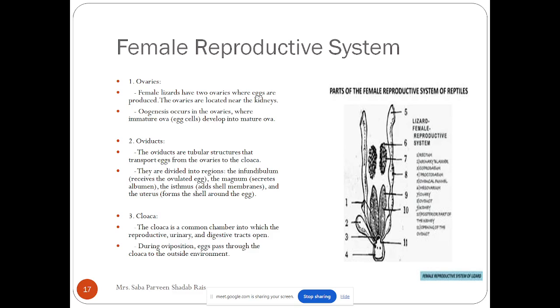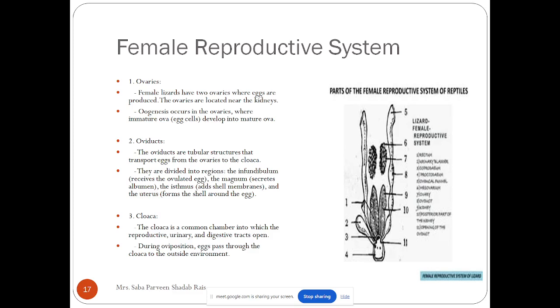Now they are same like previous case. In case of frog also we have seen that their oviduct was divided. Here also the oviduct is divided into the infundibulum. Human also have it, that receives the ovulated egg which has been released. See, in the majority of the higher animals, the eggs are released into the body cavity, and from the body cavity, it is collected by the oviduct and different parts. We have seen the previous case, different name here, infundibulum, like human has.